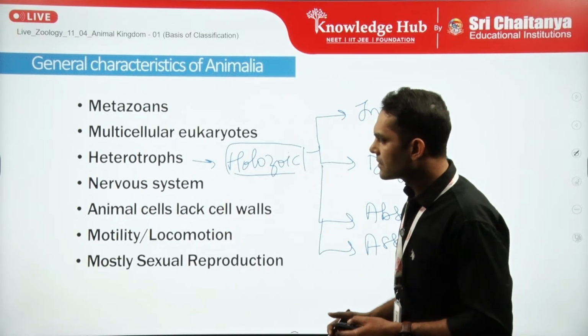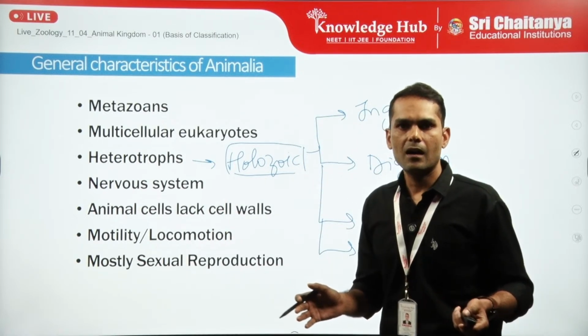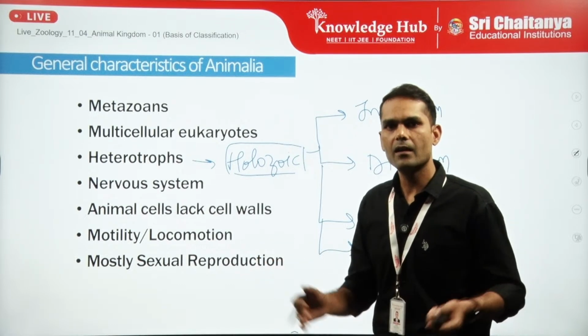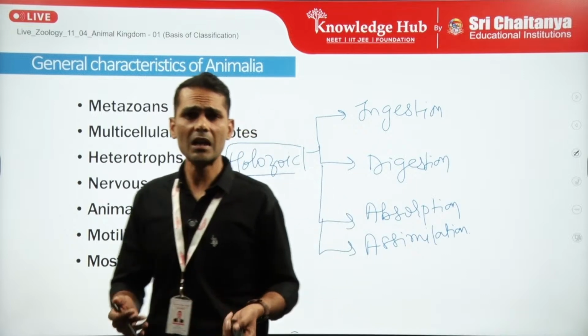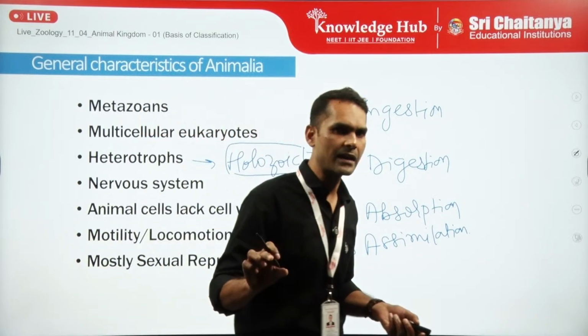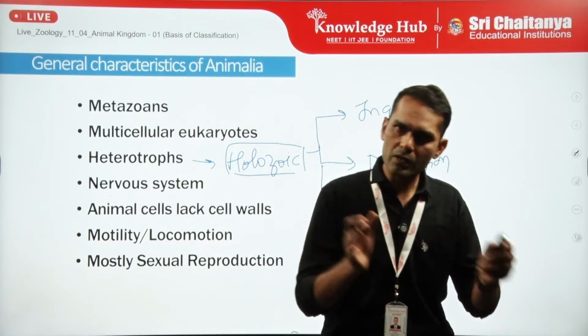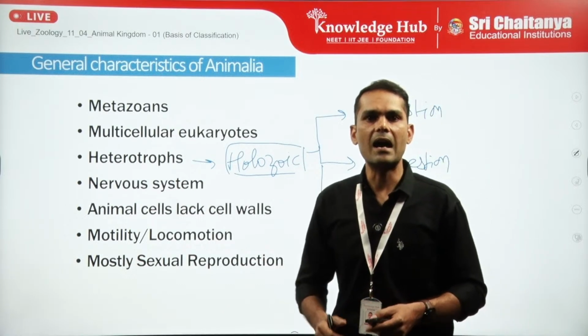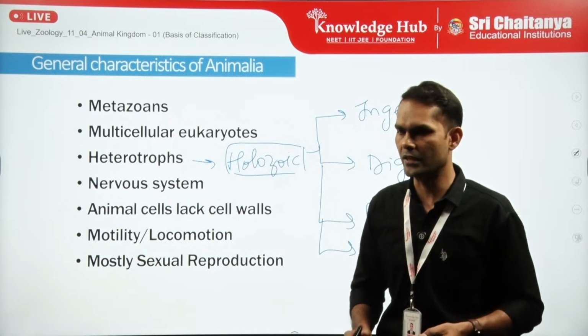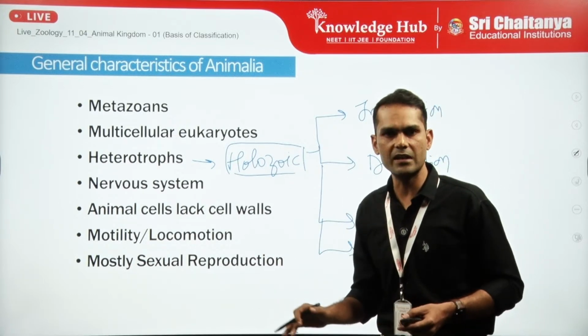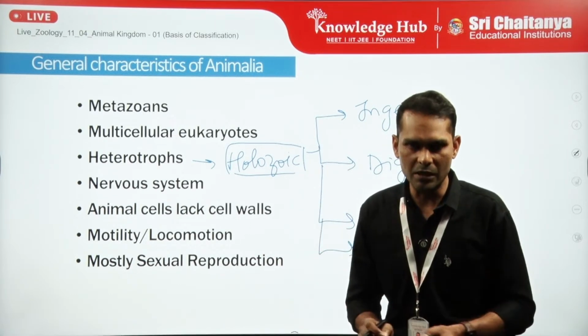Now the other is, all the animals are having mostly sexual reproduction, and it is also a source of variation, but it is not the sole characteristic. Animals, particularly the lower invertebrates, are having asexual reproduction also along with the sexual reproduction. So these are the general characteristics to define animals, right?